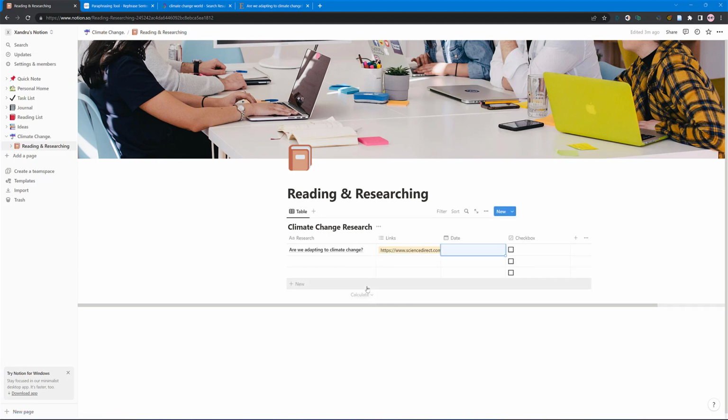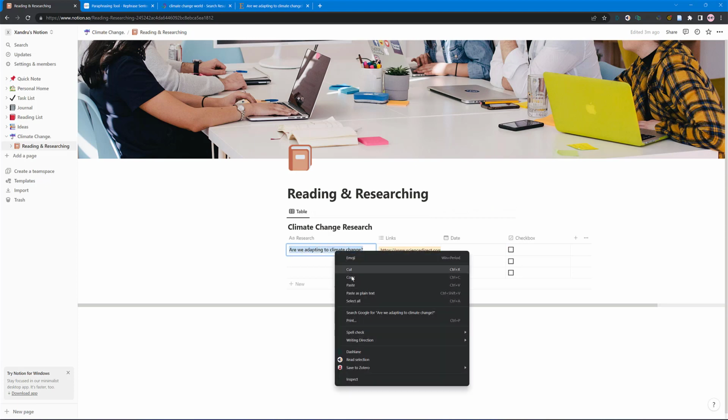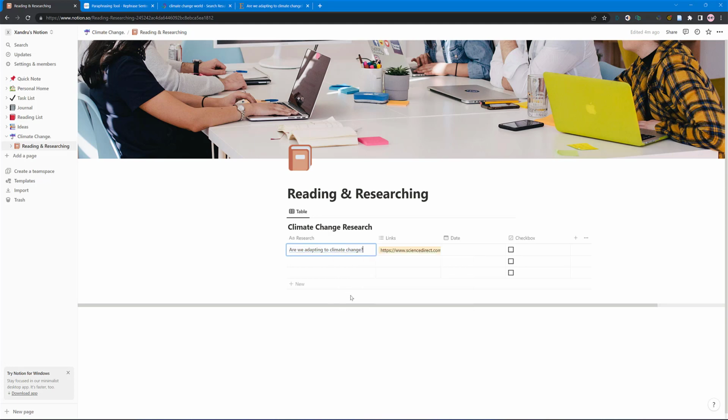Now I've got a little tip here. If you don't want to add the links here, you can come onto the actual title and highlight it, right click, and paste that link straight onto the actual title if that's better for you. When I hover, see the link? I can access it that way. But I've selected a separate one anyway, just to show you that.